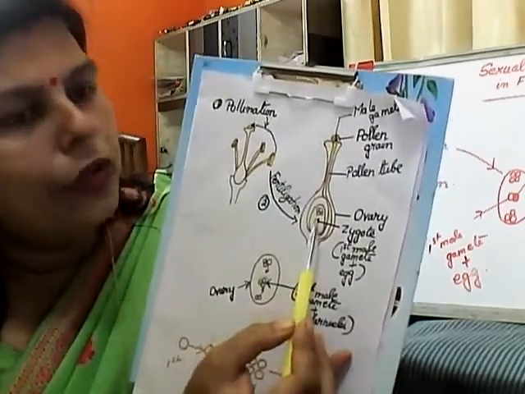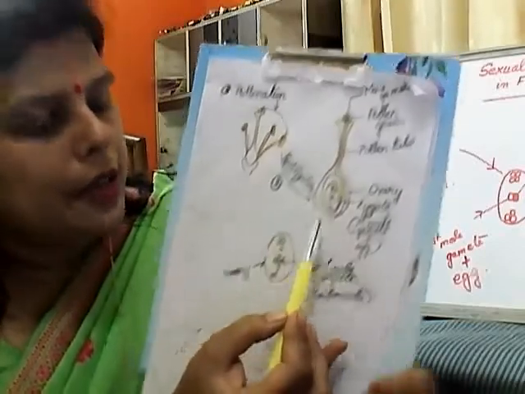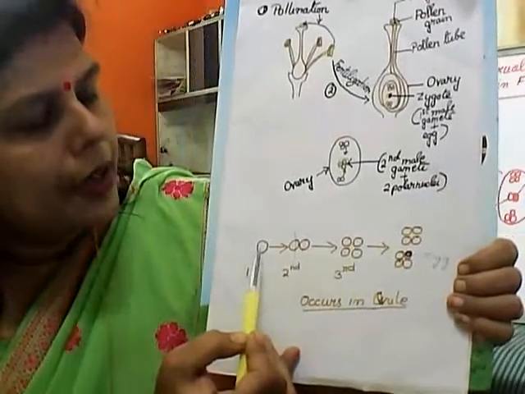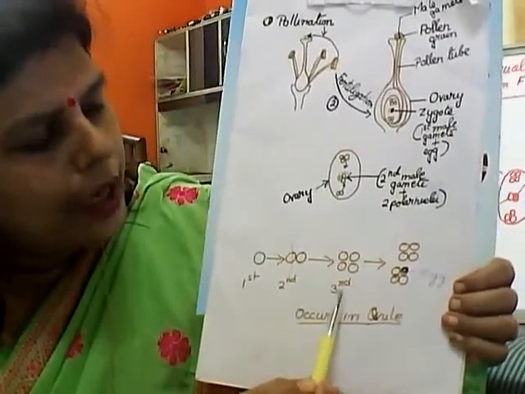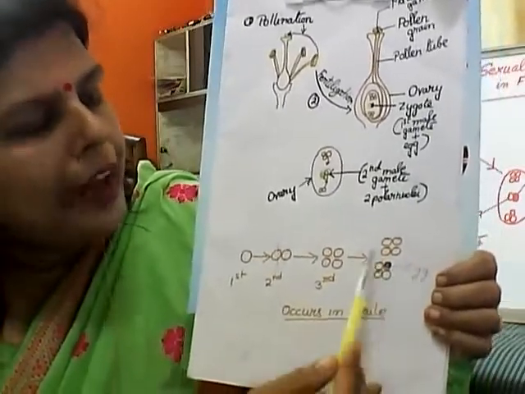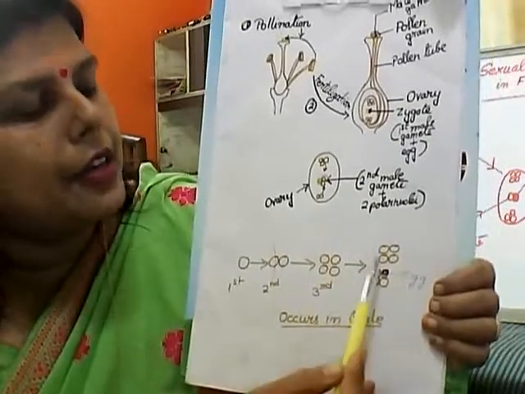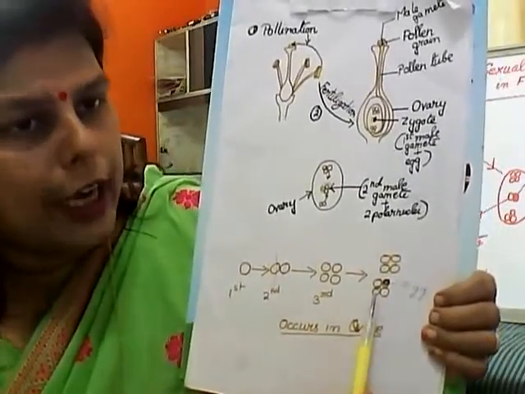In the ovule, initially there is only one nucleus. But this nucleus divides 3 times, 1, 2, 3, and ultimately 8 nuclei are formed. These 8 nuclei are divided into 2 groups, each having 4 nuclei.